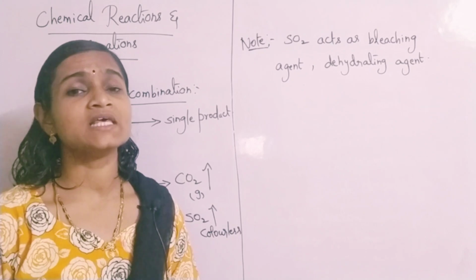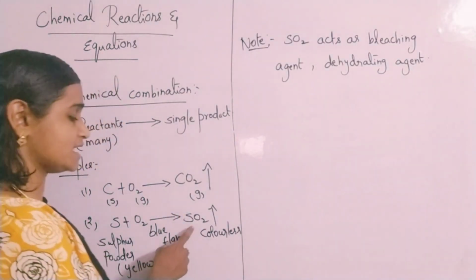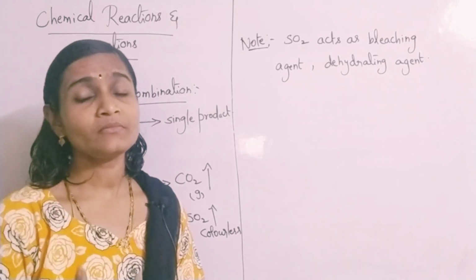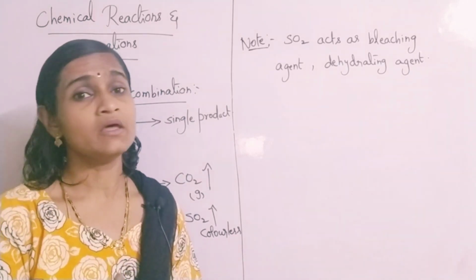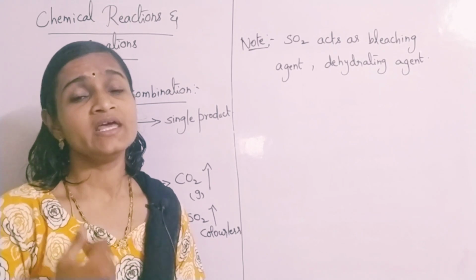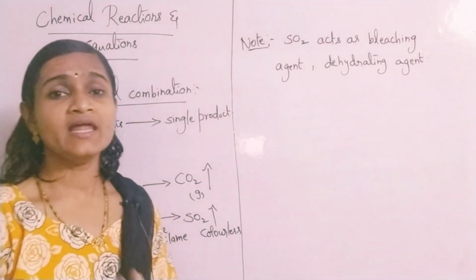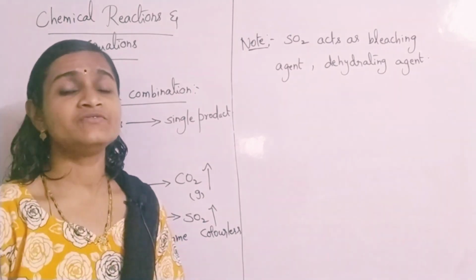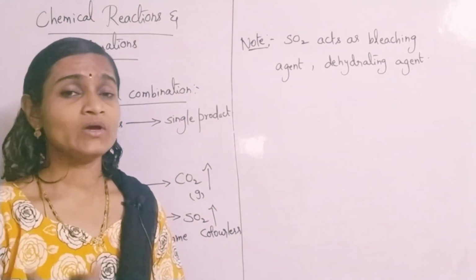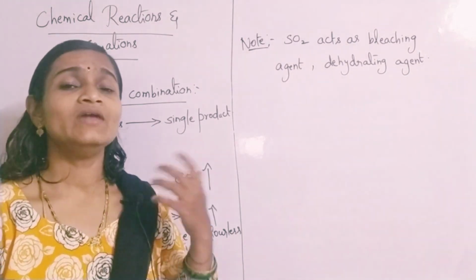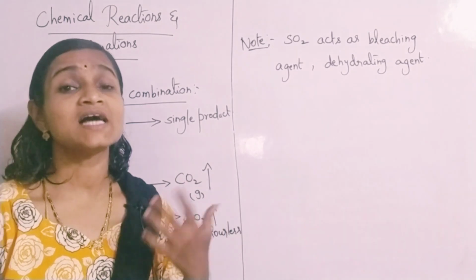What I meant to say is, if you expose sulfur dioxide gas to colored flowers like red rose petals, and you observe for a few seconds, the color of those petals will turn white, or colorless.